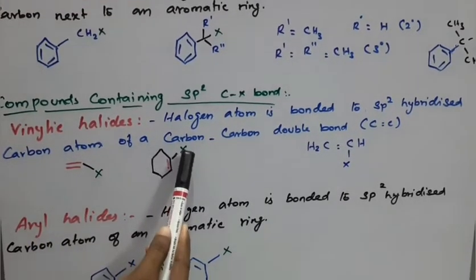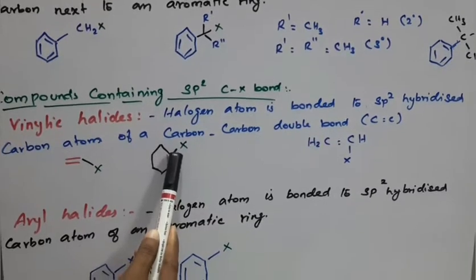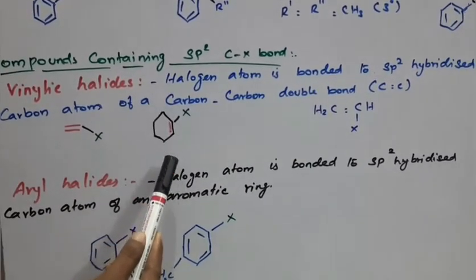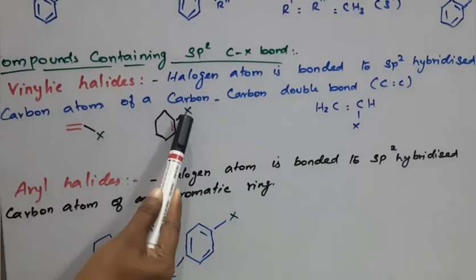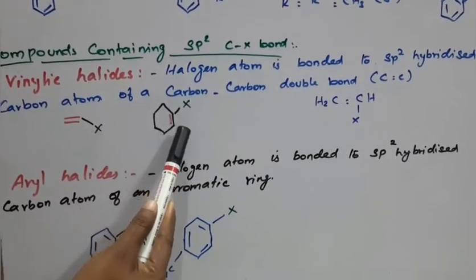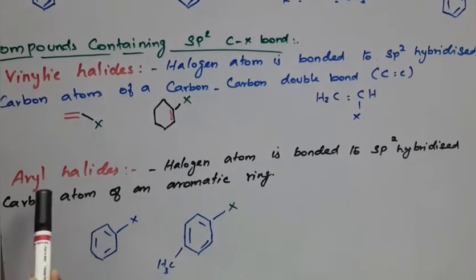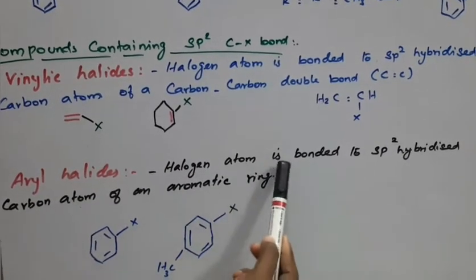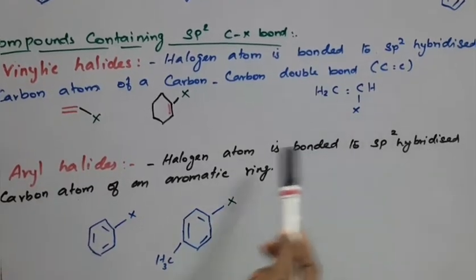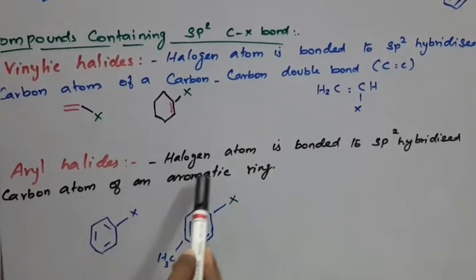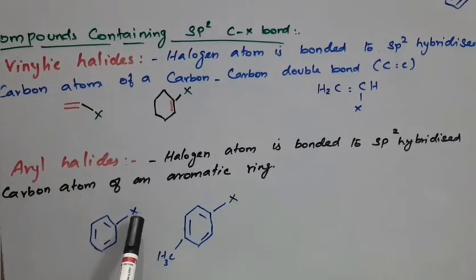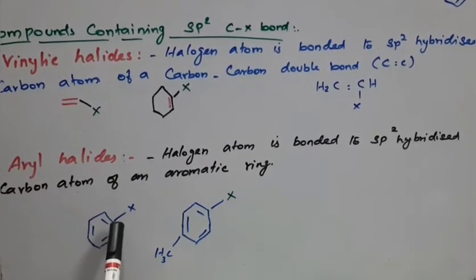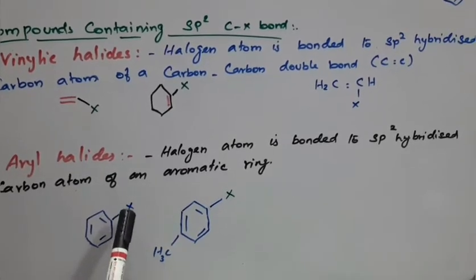The same thing: the halogen atom is present on the carbon-carbon double bond. This position is called vinylic. The halogen attached there is a vinylic halide. Aryl halide means the halogen atom is bonded to an sp2 hybridized carbon atom of an aromatic ring. When the halogen is bonded straight to the aromatic ring, that is called an aryl halide or aromatic halide.